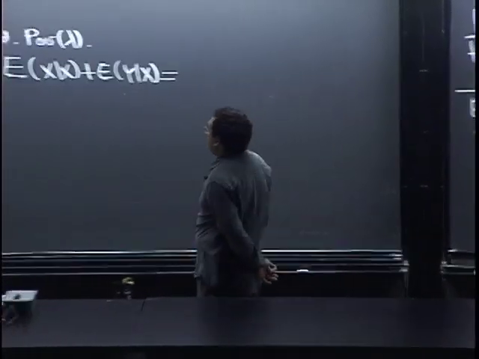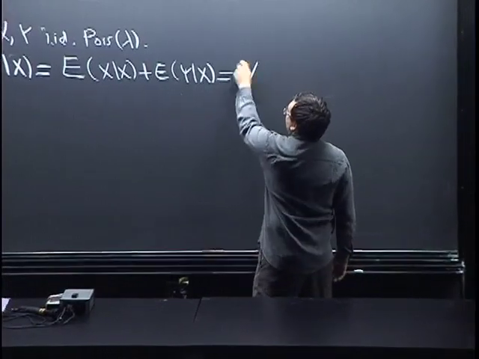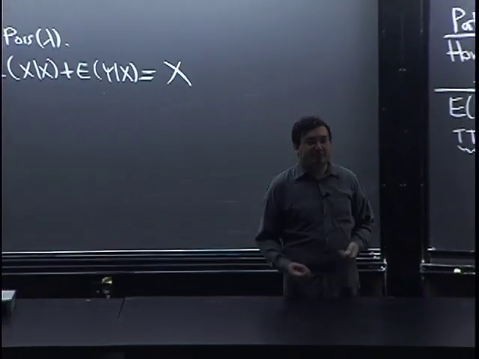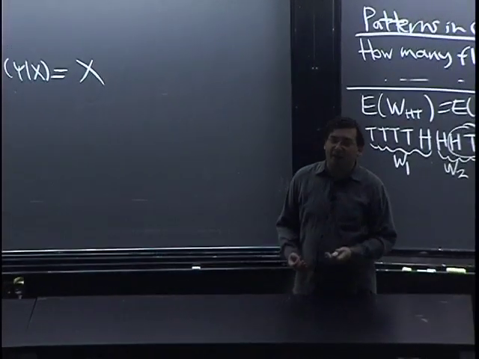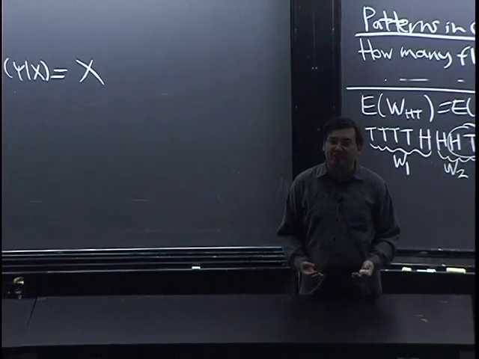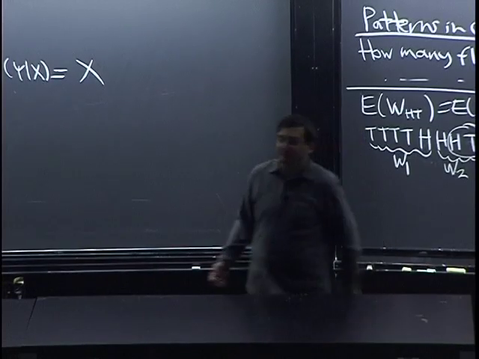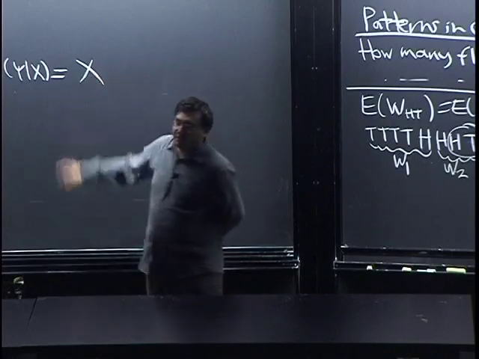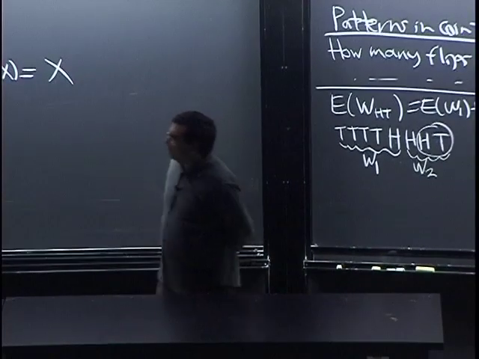E of X given X, that's easy. That's X, right? What else could it be? I know X, and I want to predict X. I'm going to use X as my prediction. So it has to be that.